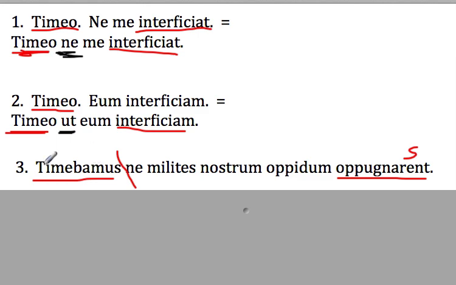So, we were afraid, or maybe we were fearing. Then we have a ne. And since this is a fearing clause, the ne is going to be the opposite of what we expect. We were fearing that. Then we're going to have milites as our nominative, nostrum oppidum as a direct object. So, we were fearing that the soldiers might attack our town. Okay? We were afraid that the soldiers might attack our town.